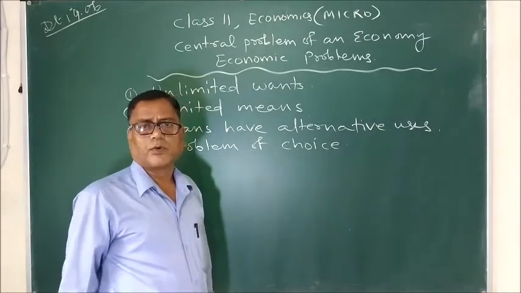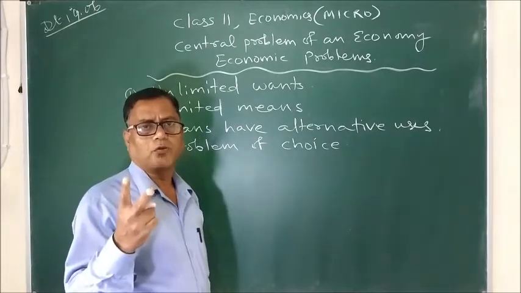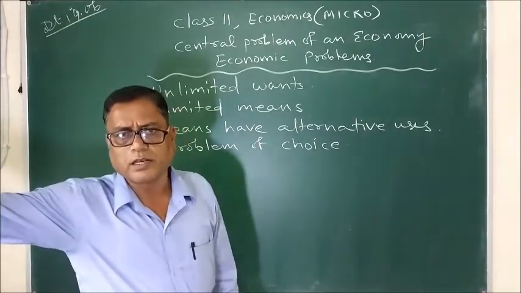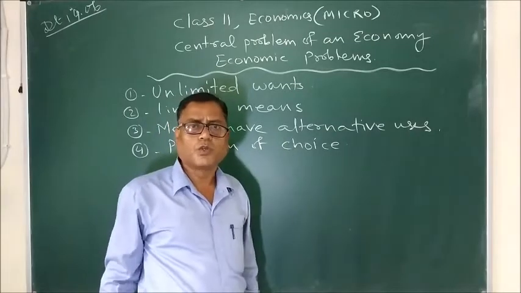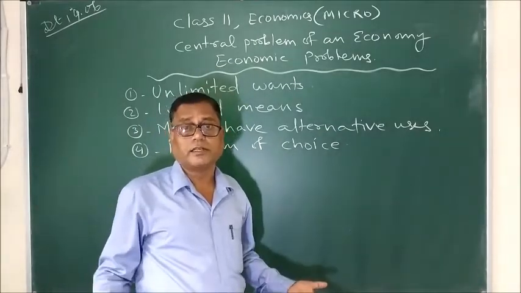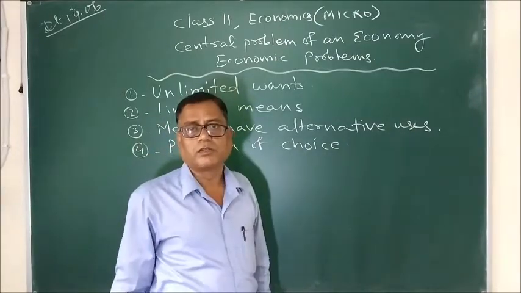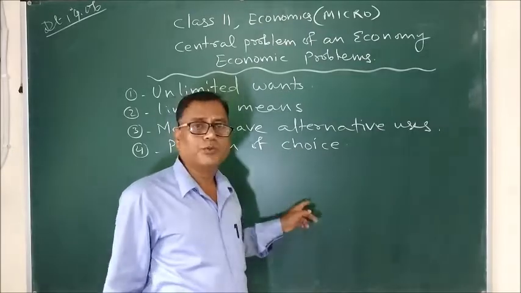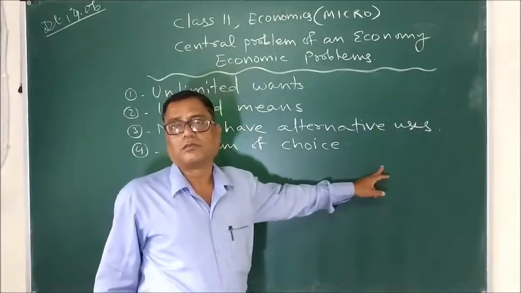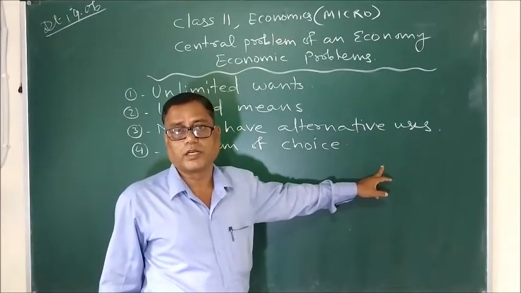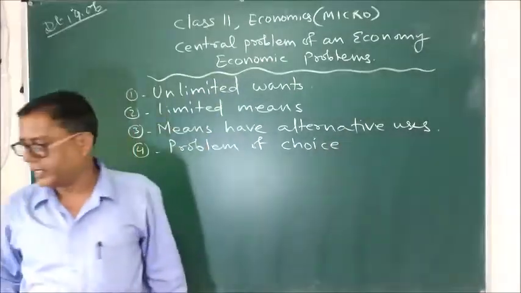For example, suppose we have 5 rupees left with us and we have 2 different wants: we need to go to the Sauchalaya, Sulabh Sauchalaya, and on the other hand we need to drink a cup of tea. So here, in reality, going to the Sauchalaya is more important than sipping a cup of tea. That's why we have to use our limited resources of 5 rupees to go to the Sulabh Sauchalaya. Thus, wants are enlisted according to their priority.